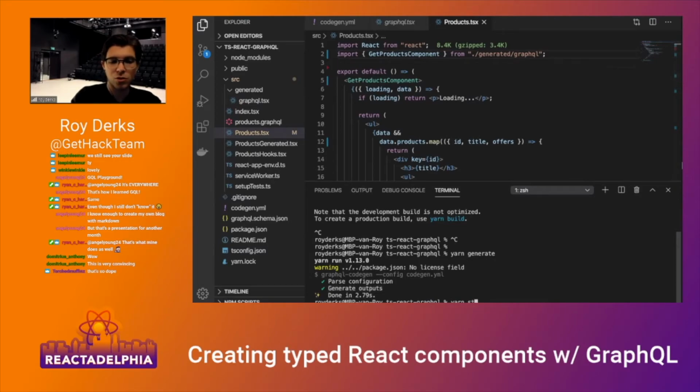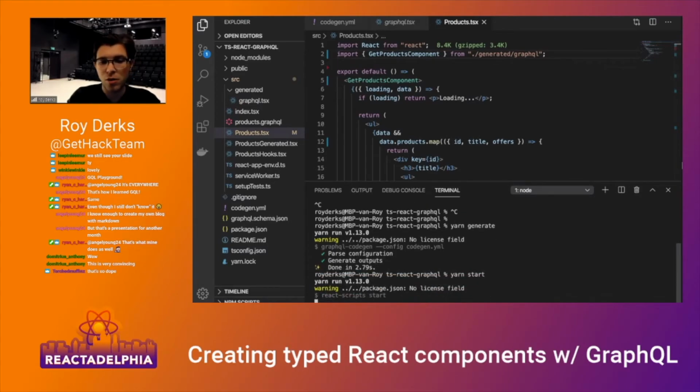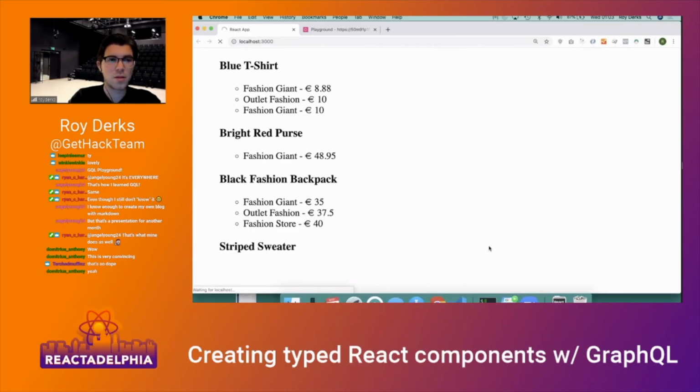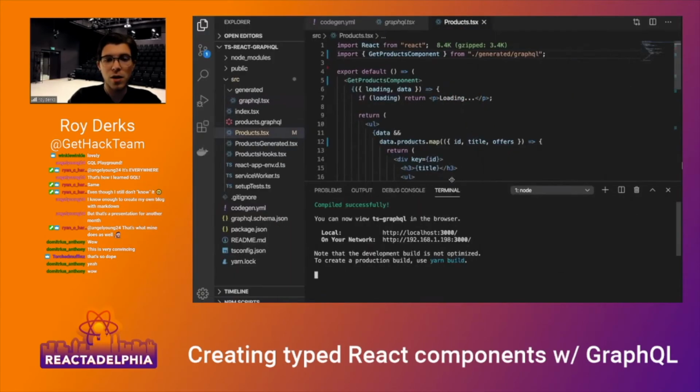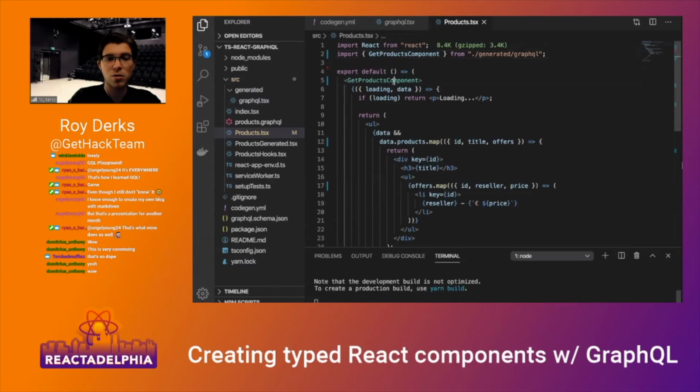So we're sure. You never know, I might be lying to you. Yeah, so our application is still running. And we're using TypeScript in here, so this component is strongly typed, but you don't see any type. So that's basically what GraphQL Code Generator does for you.